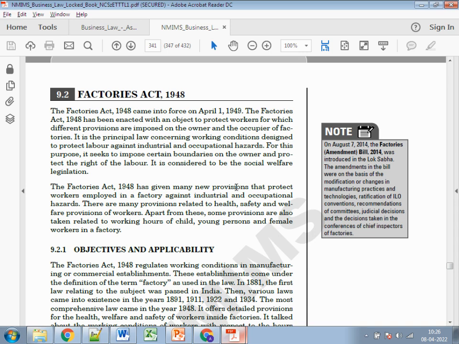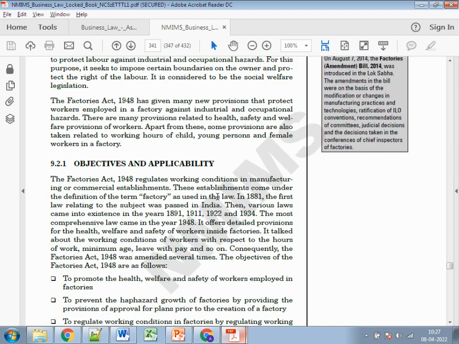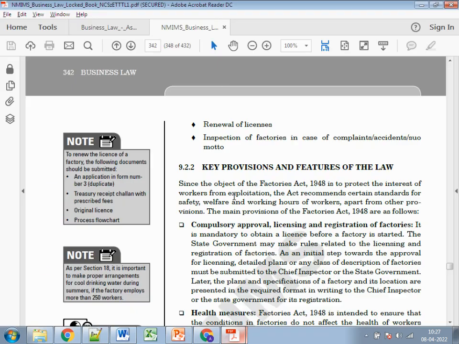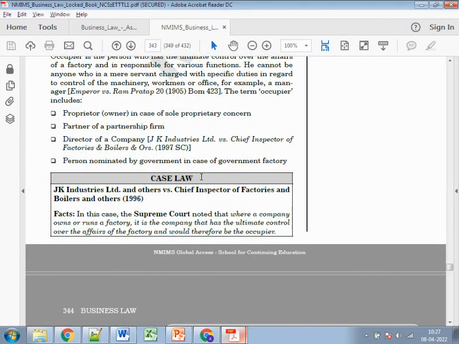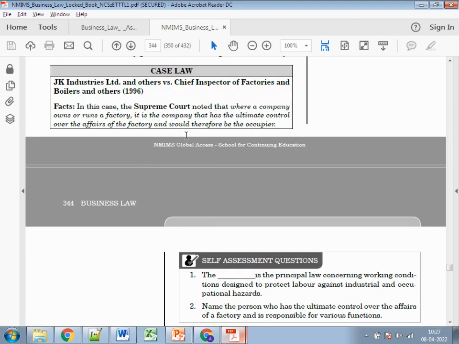For each act, six or seven lines are more than enough, because there are so many acts. If you write six or seven lines for each act, it will be more than 60 or 70 lines, which can comprise more than half of the answer, so 500 to 600 words can easily be achieved. Next comes page number 343. There is one caselet given. This is part two, where you need to explain two real life case studies. This is one of the case studies, a very short one. You can refer to the internet to get more details of this caselet, or specify a little bit more. There are so many case studies; you can pick any two of them, or maybe write three or four.